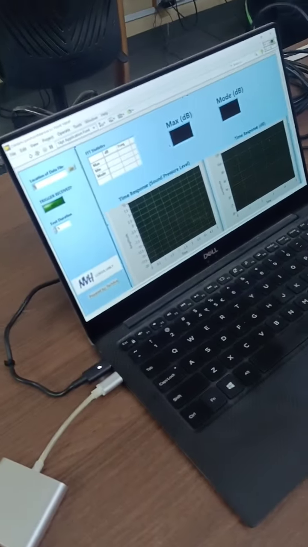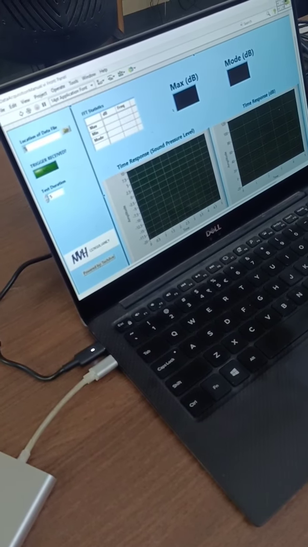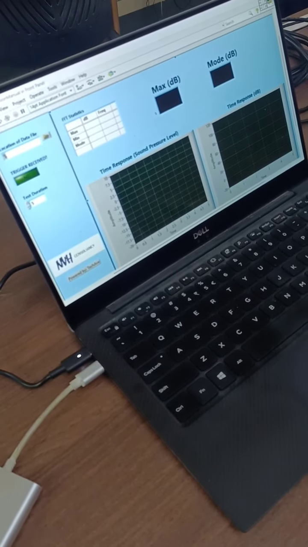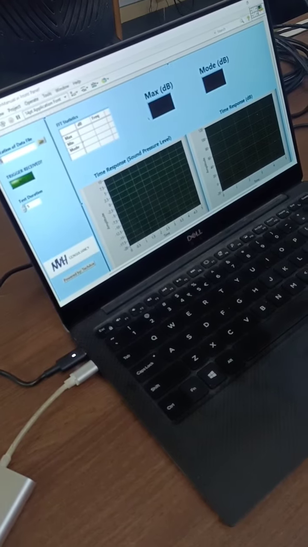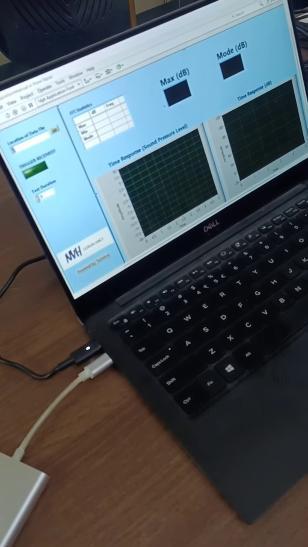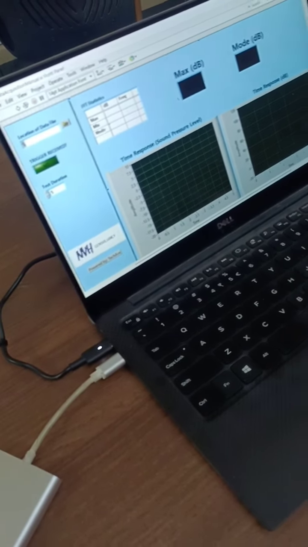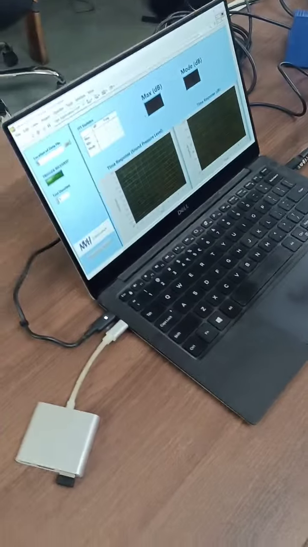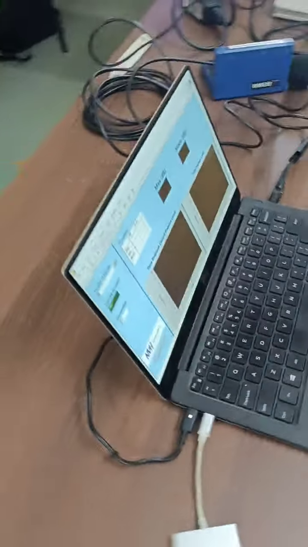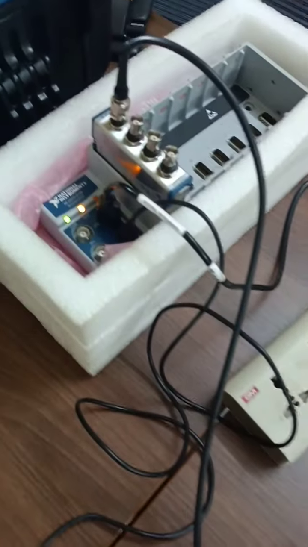Hello everyone, we are going to demo the software for NVH data acquisition, basically from the microphone using a NI9234 device, and this is how the front panel of the software is going to look like. Basically the connections that I have already made is they will have a very simple system of NI9234.